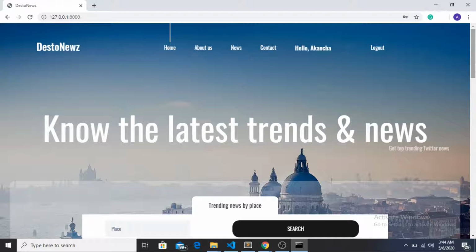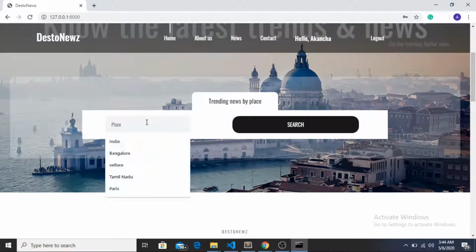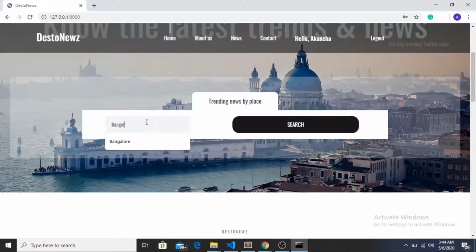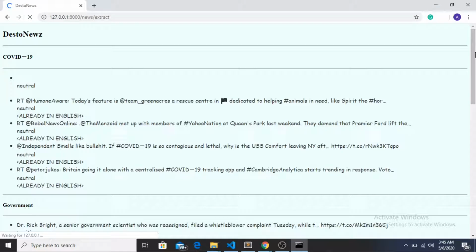So this is one thing about authentication of the user. Then the other one is searching news by place, which is the main thing which we want to do right now. So let's say I want to search the news of Bangalore. I click on search. Let's wait for some time. So yes, news is getting fetched right now.